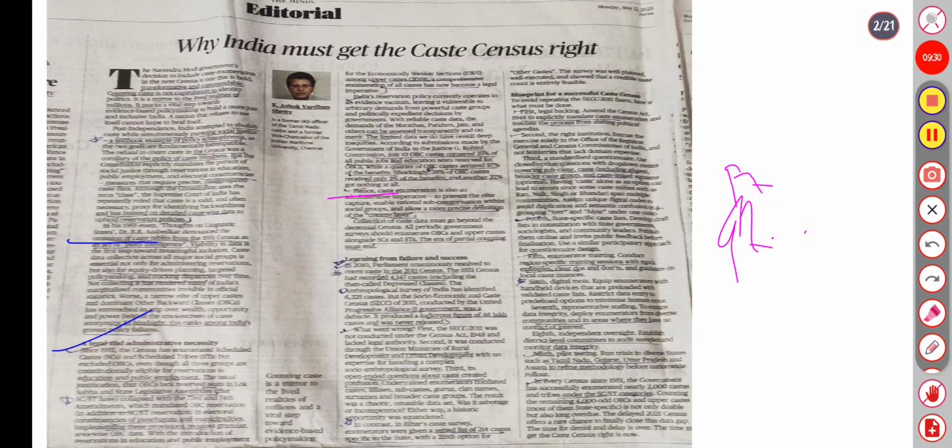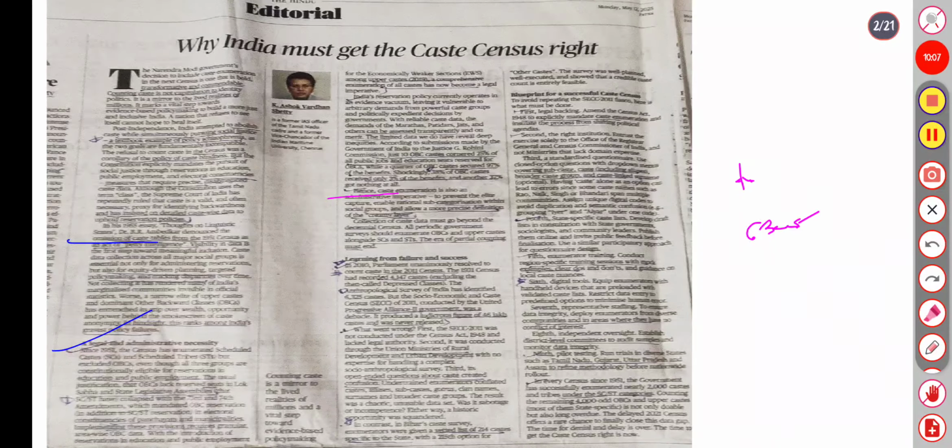So caste enumeration is also an administrative imperative to prevent elite capture and to enable rational policy. The learning from failures and successes: in 2010 Parliament unanimously resolved to include caste in the 2011 census. The 1931 census recorded 4,147 castes, excluding the depressed classes. The Anthropological Survey of India has identified 1,625 castes, and the alliance to government was difficult.